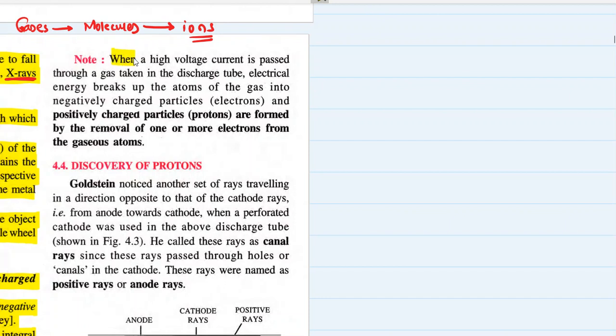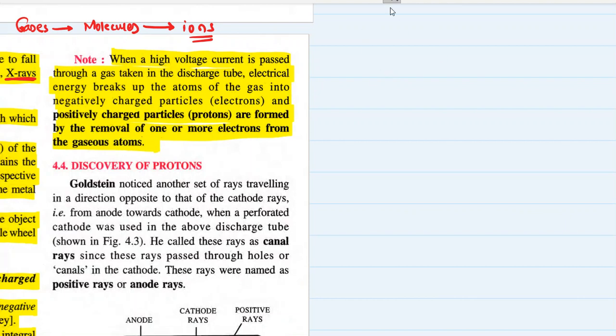Note, when a high voltage current is passed through a gas taken in a discharge tube, which is stored at a very, very low pressure, electrical energy breaks up the atom of gas into negatively charged particles called electrons, and positively charged particle protons are formed by the removal of one or more electrons from the gaseous atom.